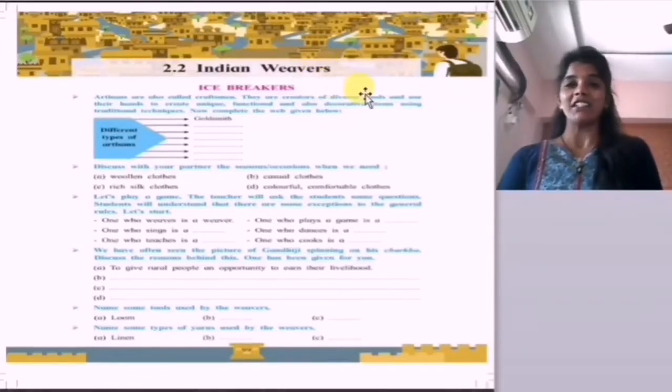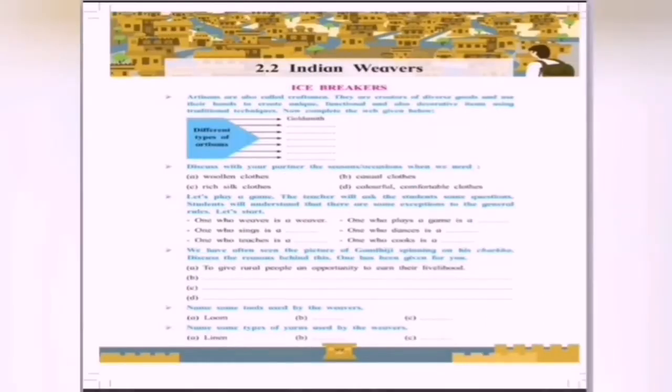See the title, Indian Weaver. Artisans are also called craftsmen. A craft is the unique and beautiful creativity of a person using traditional techniques. Here, different types of artisans are asked about. What are the different types of artisans? The first example given here is goldsmith. What are the next? Yes, potter, baker, tailor, furniture maker, composer and weaver. These are the types of artisans.